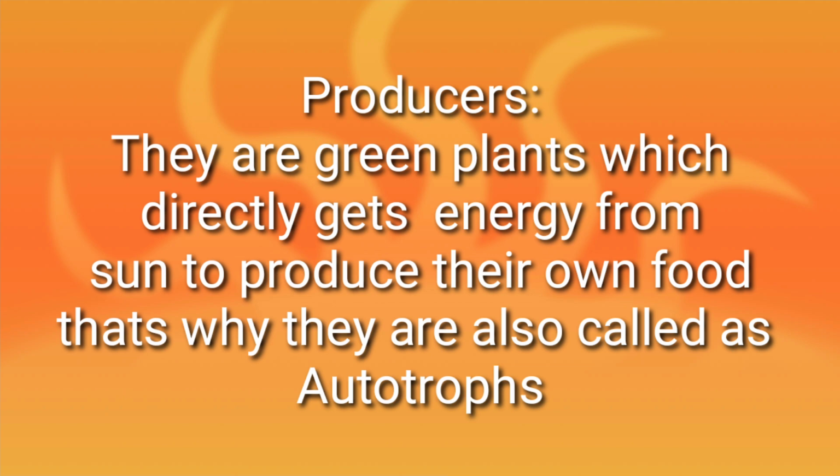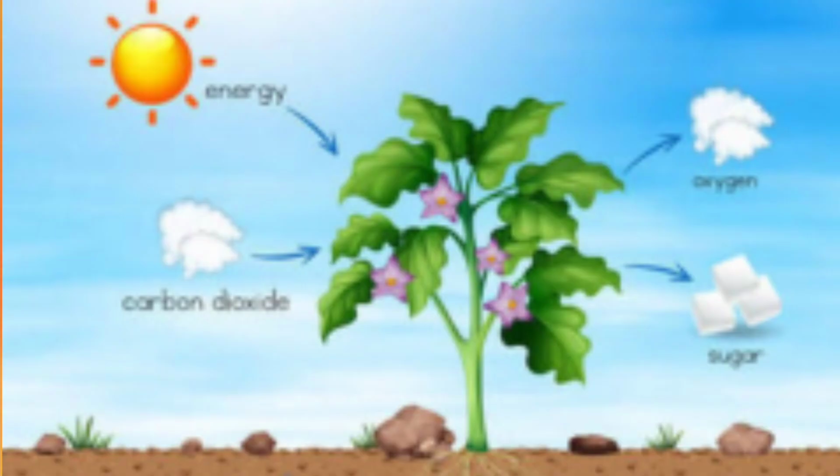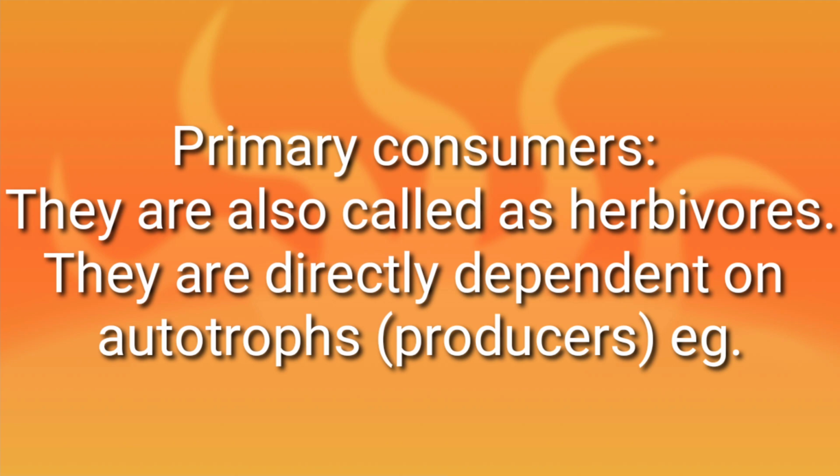Producer. They are green plants which directly get energy from the sun to produce their own food. That's why they are also called autotrophs. Autotroph means they prepare their own food. Look at this diagram. It is the process of photosynthesis. They are getting energy. Primary consumer. They are also called herbivores. They are directly dependent on autotroph producers.